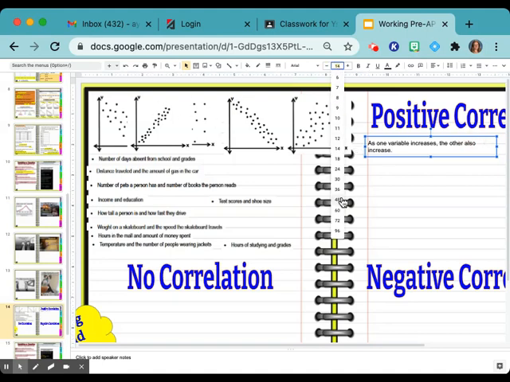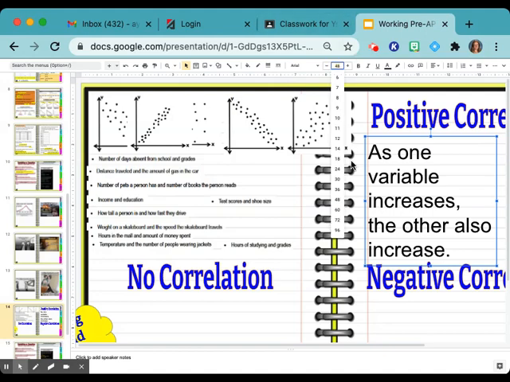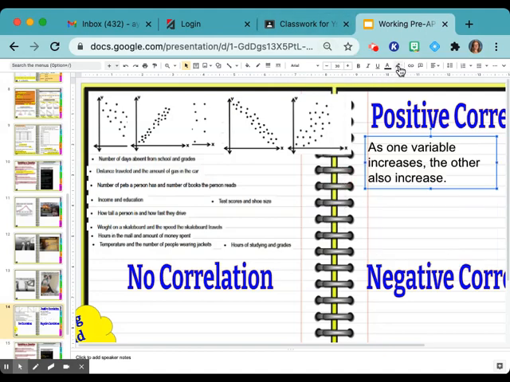Let me make it bigger. Not that big. There we go. As one variable increases, the other also increases. That's what a positive correlation is.